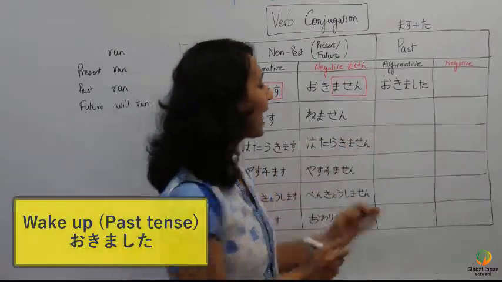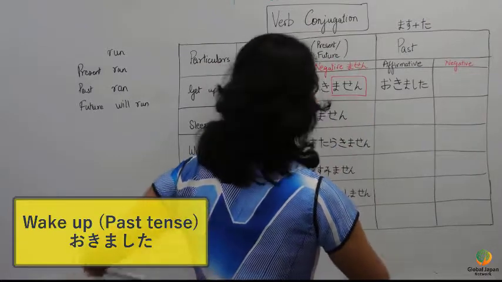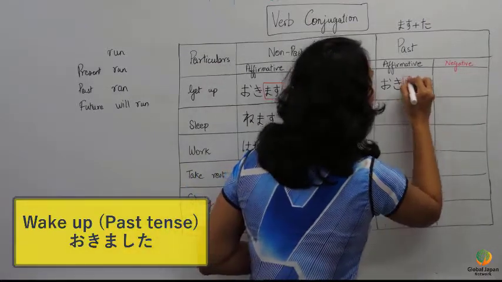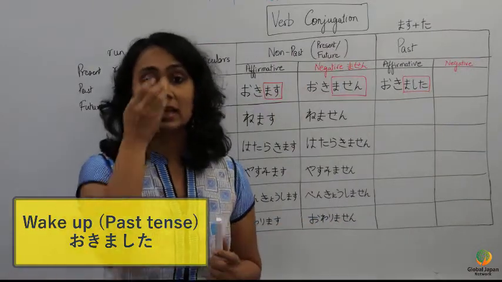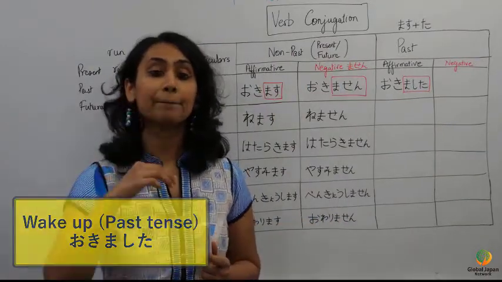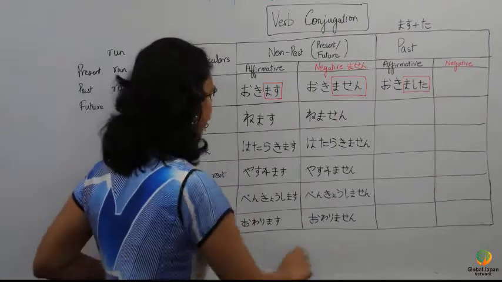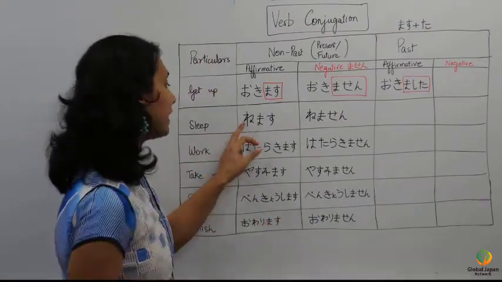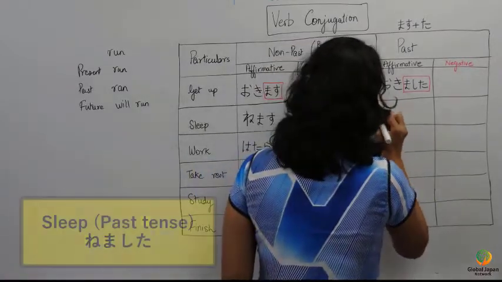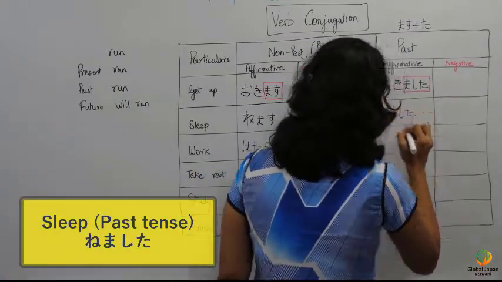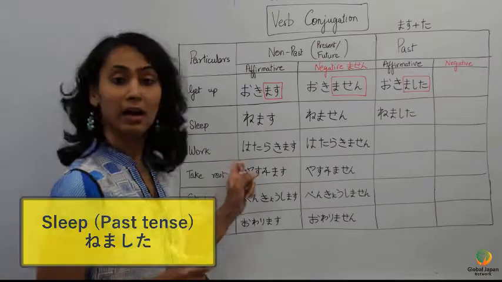So, by adding mashita at the end, it means that the verb is in the past tense. Nemasu. The verb will become nemashita.